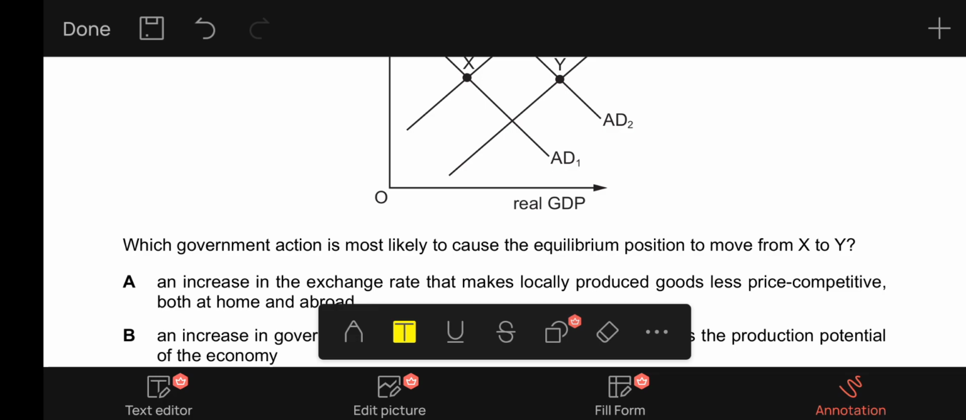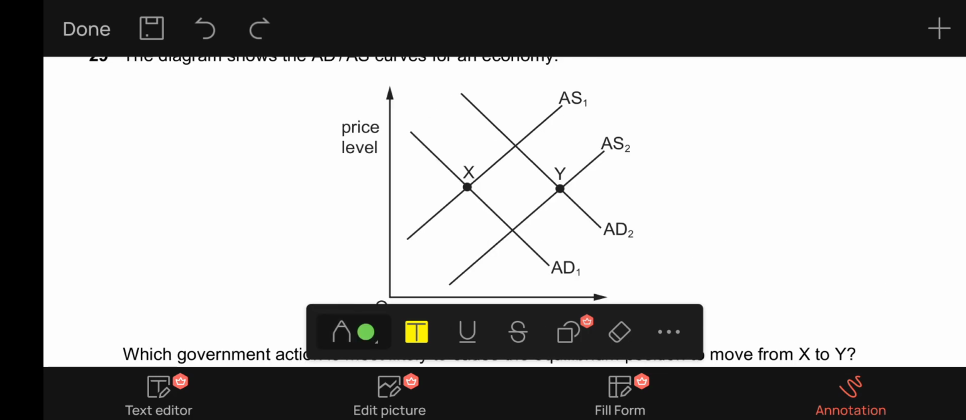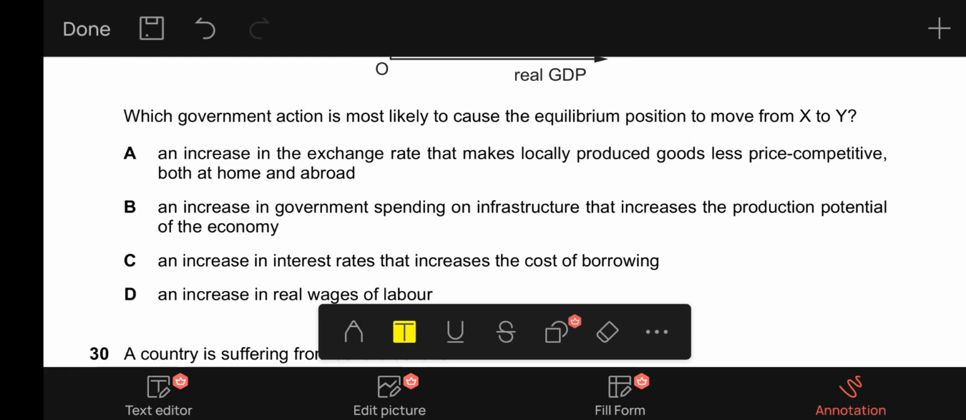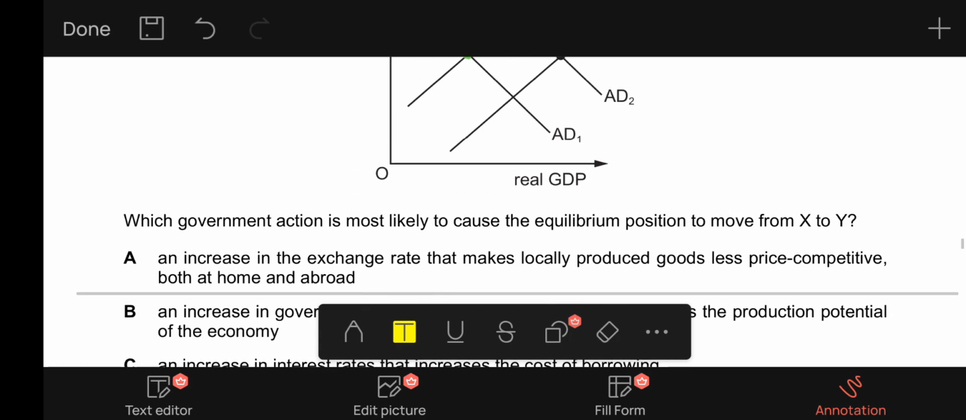29, it says the diagram shows the aggregate demand and aggregate supply curves for an economy. Which government action is most likely to cause the equilibrium position to move from X to Y? So initially AS1 is the initial supply curve, and AD1 is the initial demand curve, and X is the initial equilibrium. So they say which government action is most likely to cause the equilibrium position to move from X to Y. So let's see which position is Y.